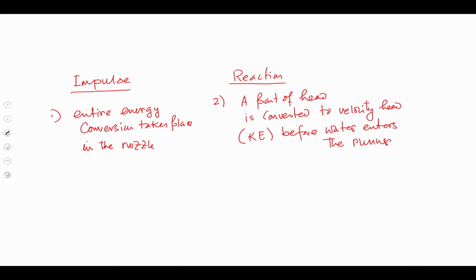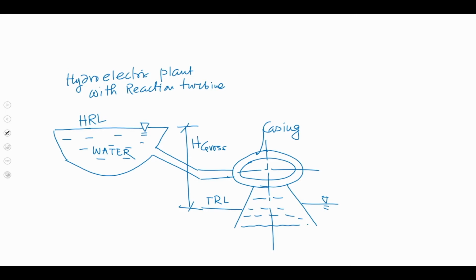Now, if we go back to the previous slide, so that means here there is no such nozzle wherein entire energy conversion will take place. So, water will be admitted into the turbine, and while passing through the runner of the turbine, gradual conversion of the energy will take place.